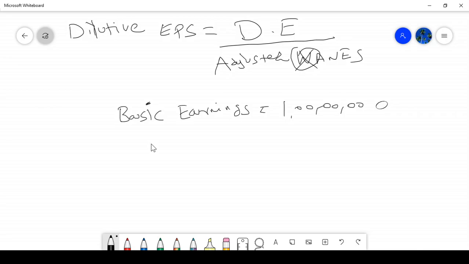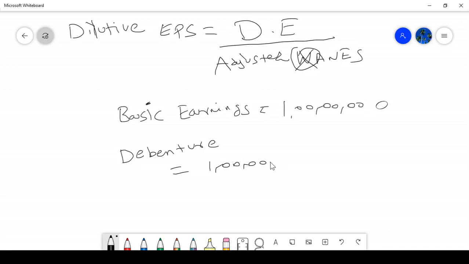Then what is converted as equity shares? The debenture is converted as equity shares, as per the question. Not yet converted, so they are called potential equity shares. If it is converted into equity shares, then what is my EPS? That is what we are going to identify. How many debentures do I have totally? 1 lakh numbers.